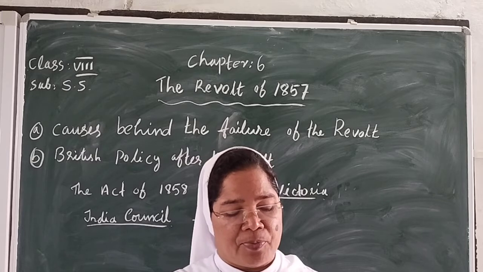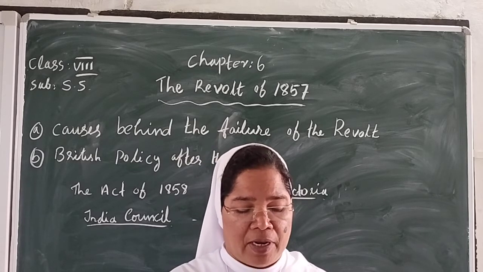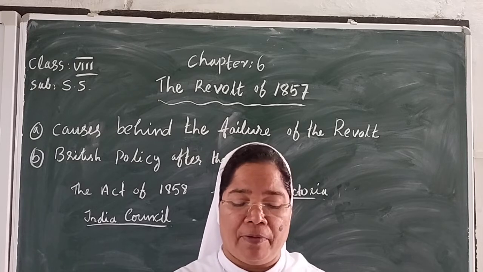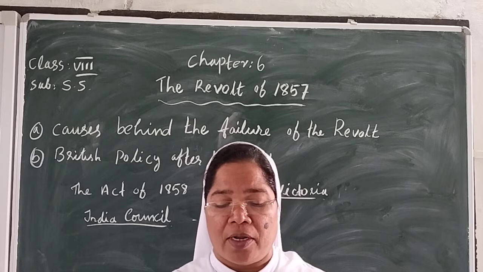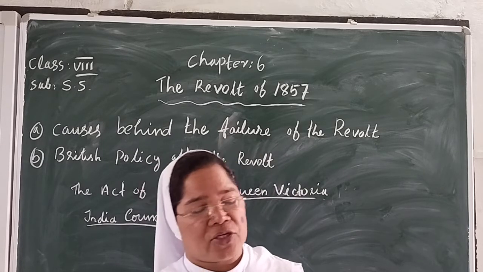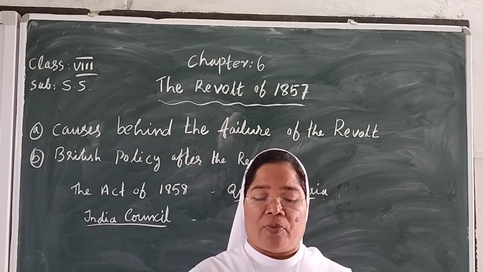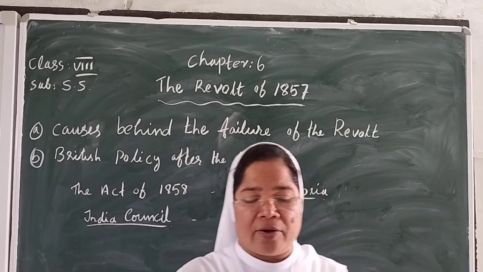She promised not to interfere in the social and religious beliefs and customs of the people, but in the name of non-interference, the government stopped supporting social reforms. The next point, let us study. Main point: the British began to follow the policy of divide and rule.